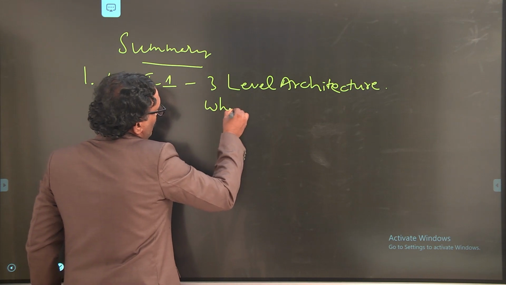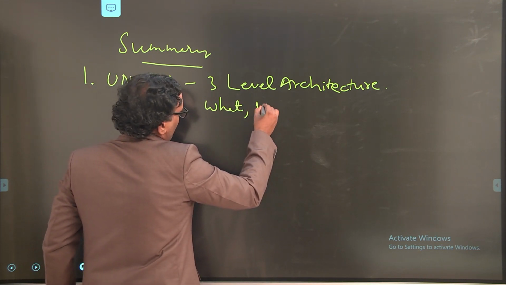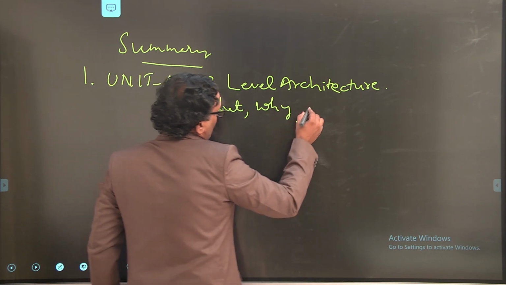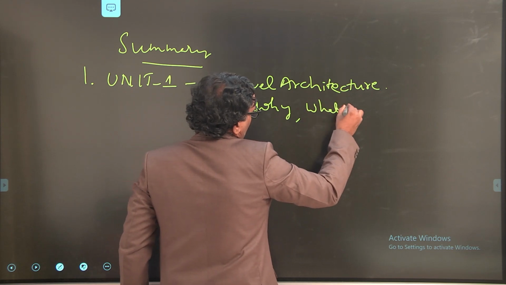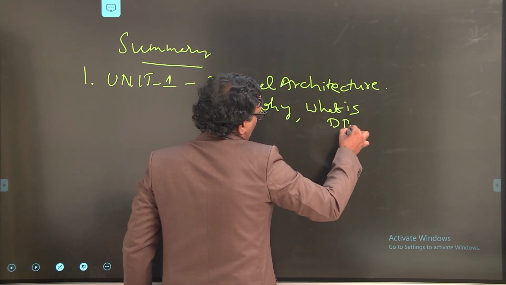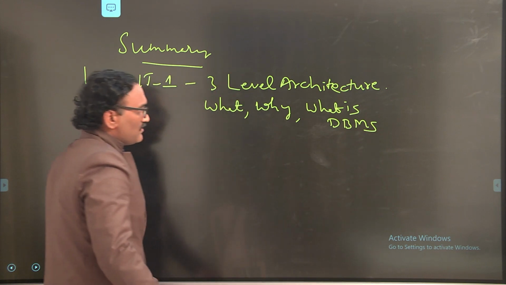We also studied what is a database, why a database, and what is a DBMS.